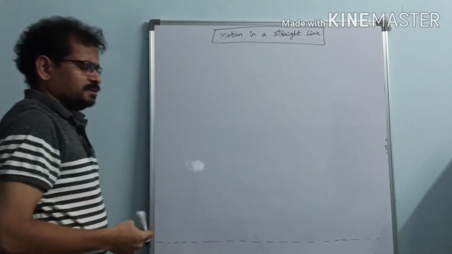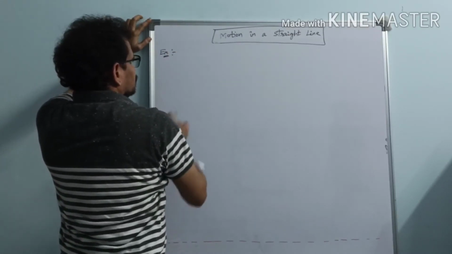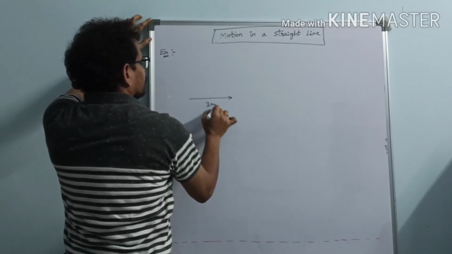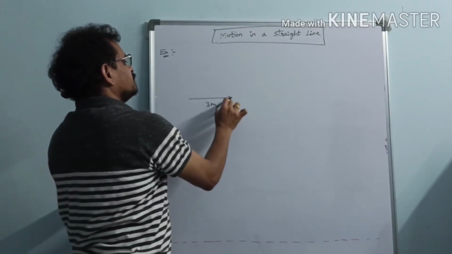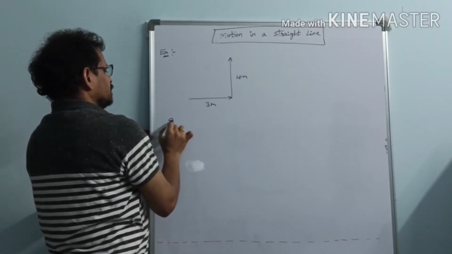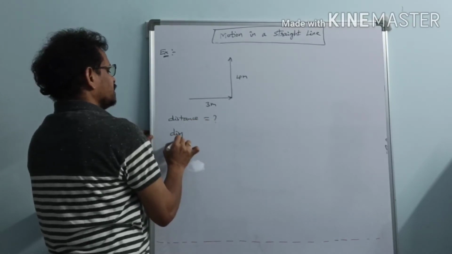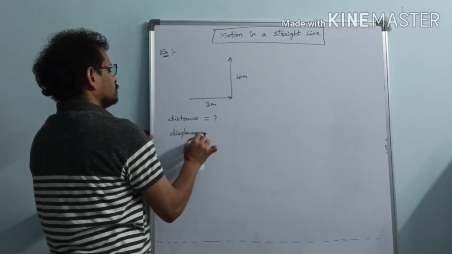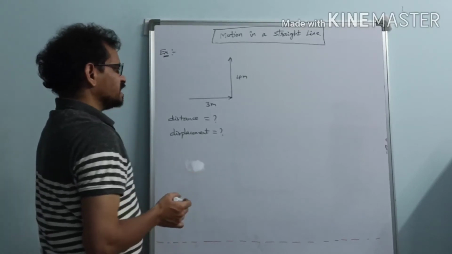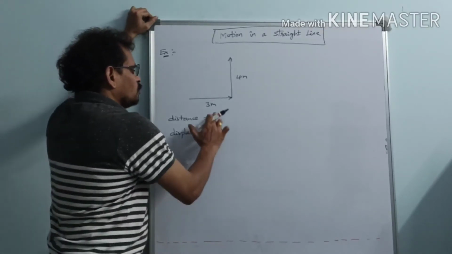Now, let us take an example here. Suppose a particle moves 3 meters towards right, 3 meters towards east, and 4 meters towards north. In this case, distance equal to how much? And displacement equal to how much? So tell me first, what is distance?